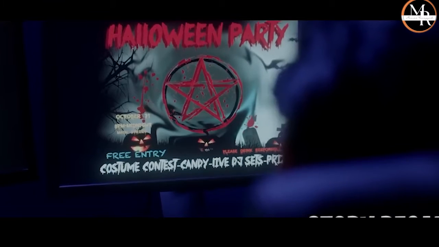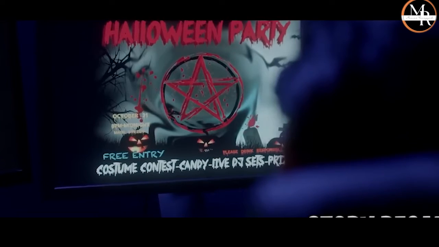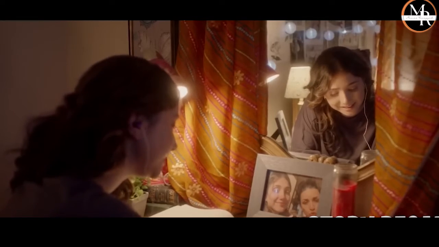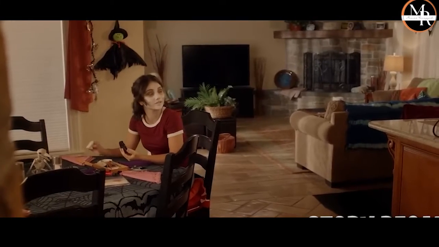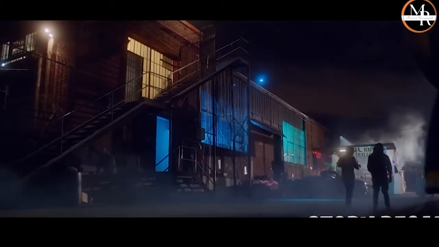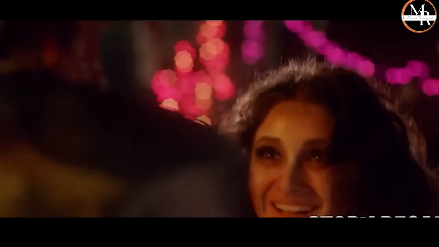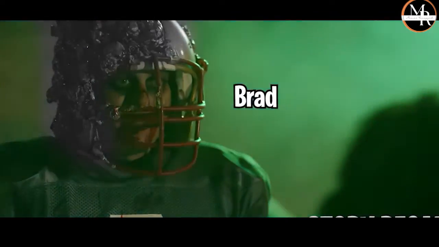Continuing with her plans, Brad recommends meeting at a warehouse Halloween party where she can dress as a zombie cheerleader and he'll be a zombie quarterback. Chelsea finds this fun, so she agrees. Halloween arrives and Chelsea tells her mother that she'll just stay home and pass candy along to trick-or-treaters. However, after everyone leaves, Chelsea goes to the venue and immediately meets Brad, whose face is covered in makeup and the